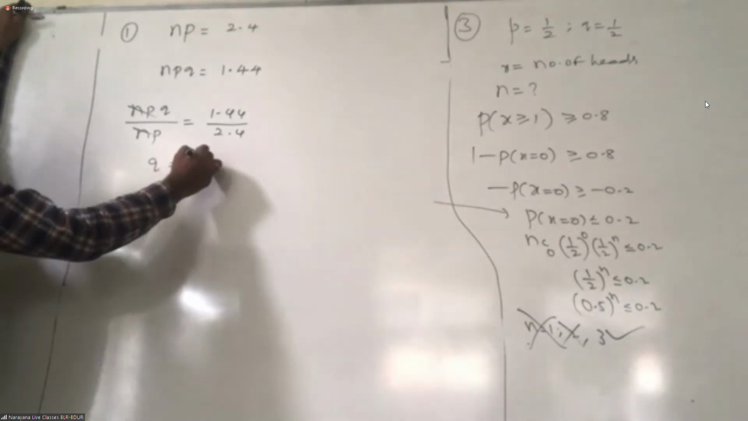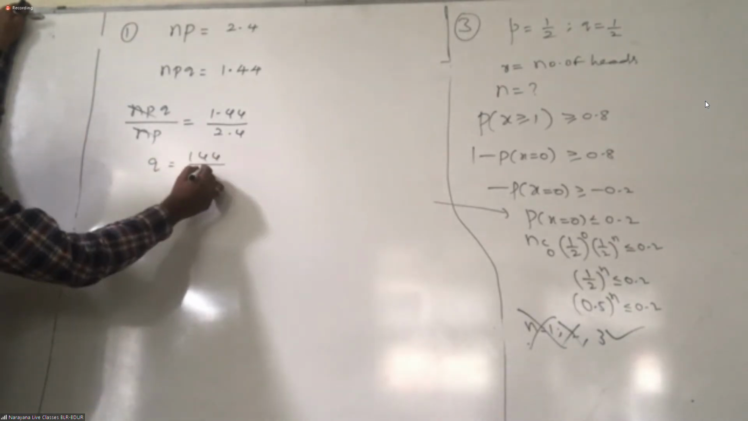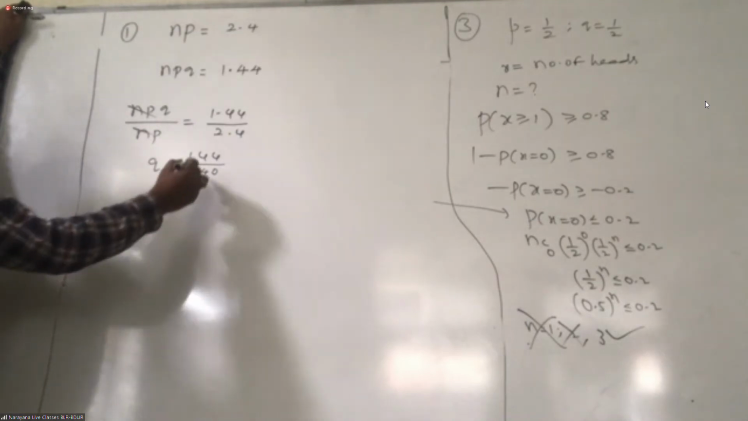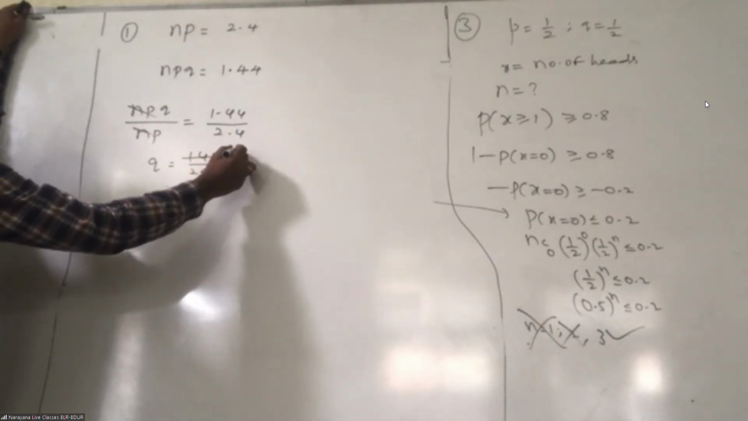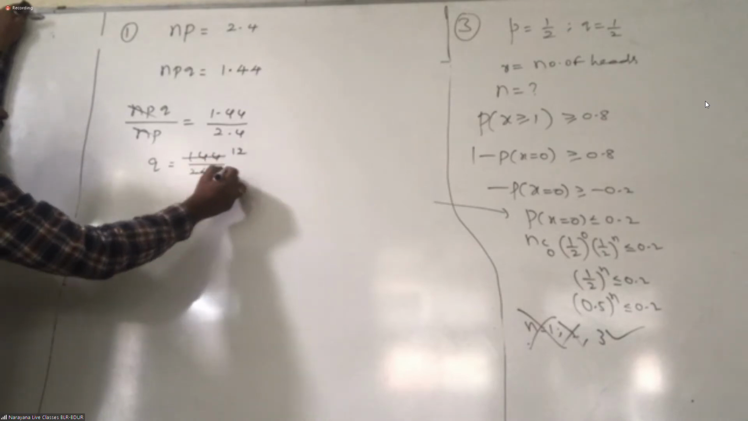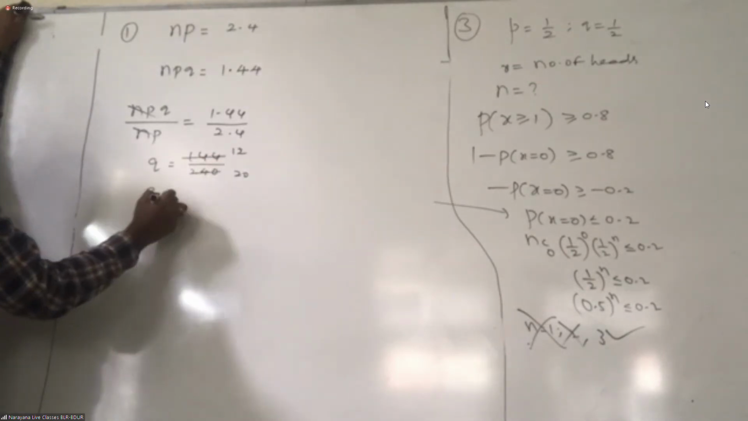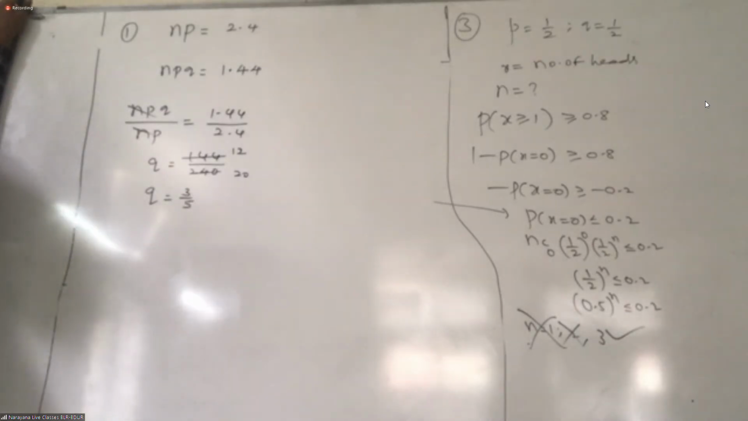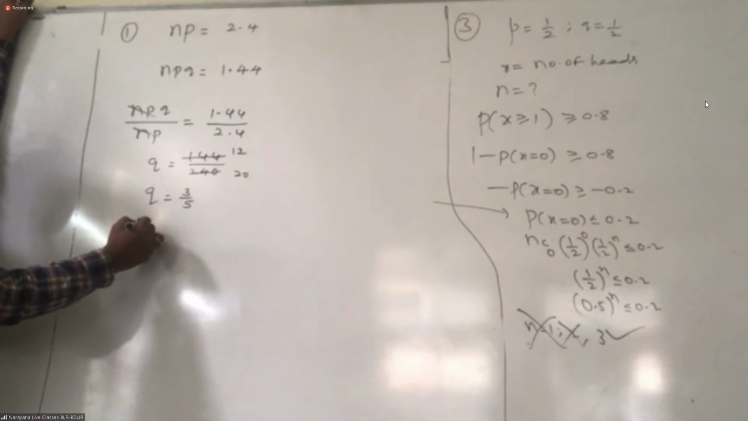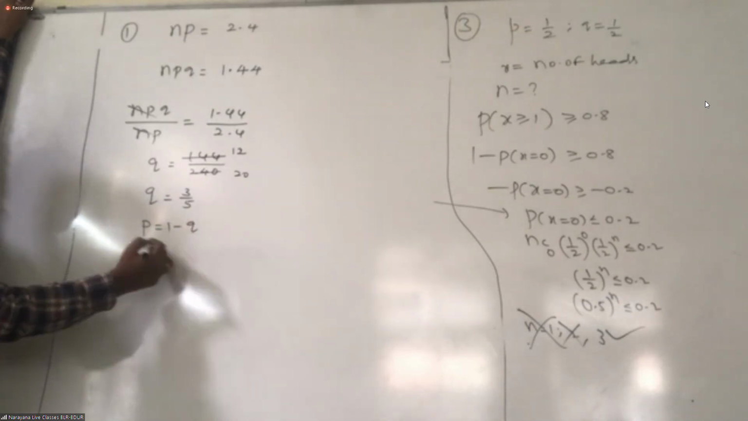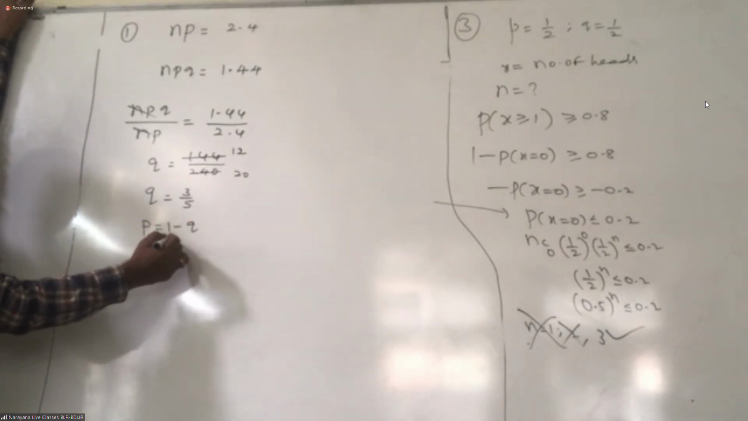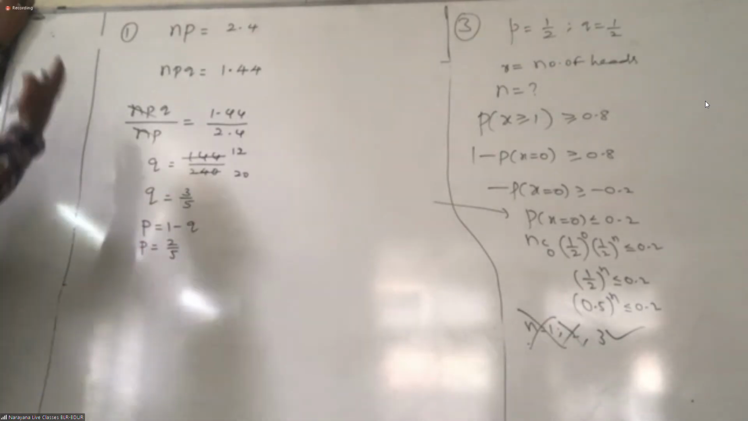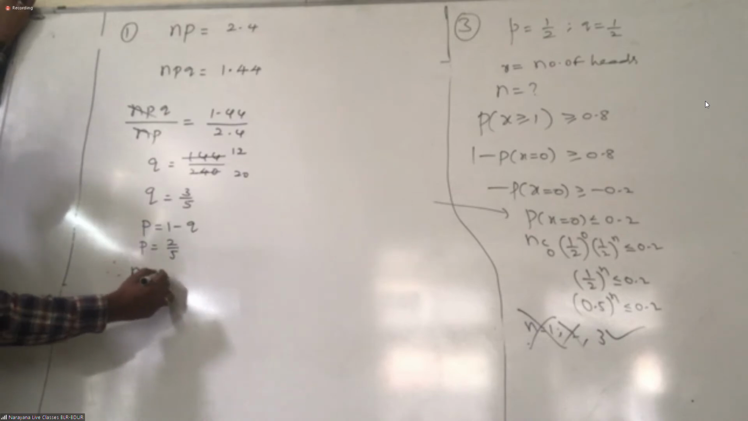You can write now 144 divided by 240. 12s and 20s. 3 by 5, right? Q value is 3 by 5. Then what is the P value? 1 minus Q, no? P equal to 2 by 5. What does n do here? Substitute np. np is 2.4, no?